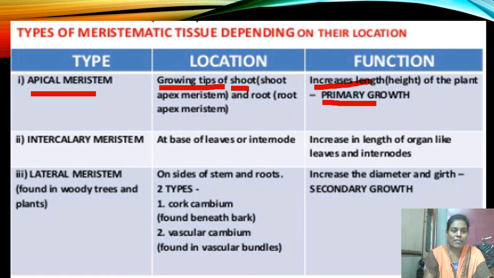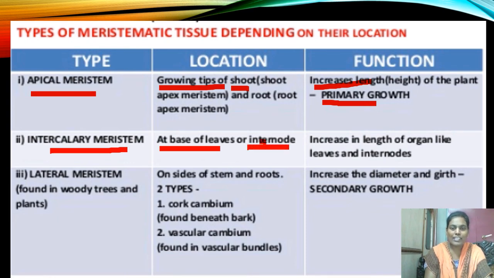What is the second type of meristematic tissue? That is nothing but intercalary meristematic tissue. Where do we find this type of intercalary meristem? At the base of the leaves, that means nodes, and in between the two nodes, that is called internode. We find this type of intercalary meristem at the base of the leaves and also in the internodes. And what is the function of this intercalary meristem? It helps in the increase in length of organs like leaves and internodes.